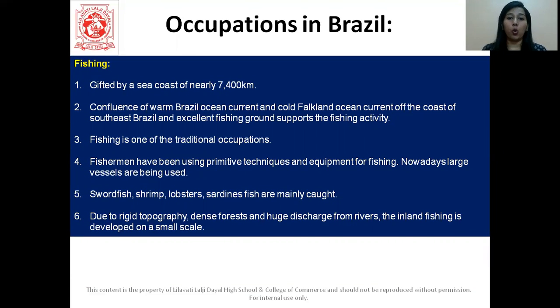Brazil is gifted with a coastline of nearly 7,400 kilometers. Here the Brazil ocean has warm and cold currents. Because of these currents, southeast Brazil has a lot of fishing, so a lot of fishing activities are carried out. Fishing is one of the traditional occupations in Brazil. Fishermen have been using primitive techniques and equipment in Brazil. Nowadays, large vessels are also being used. Swordfish, shrimp, lobsters and sardines are all mainly caught in the ocean in Brazil.